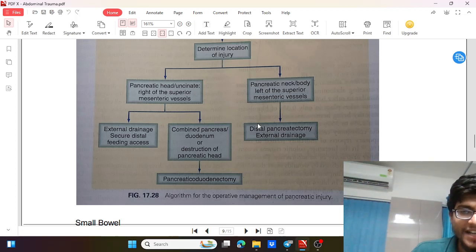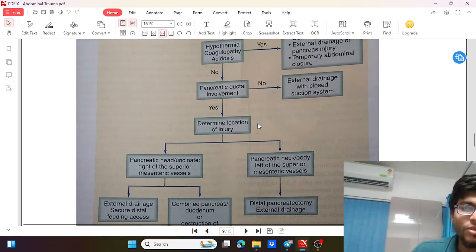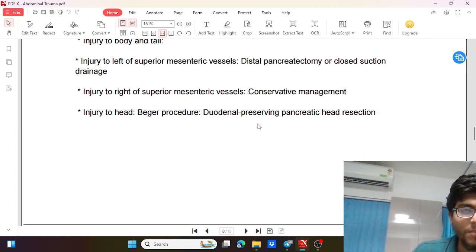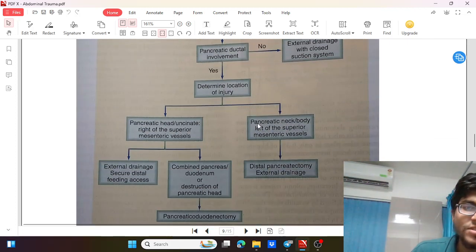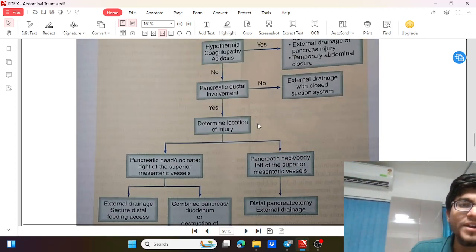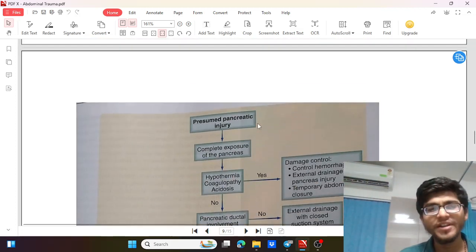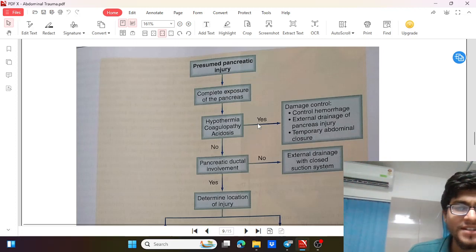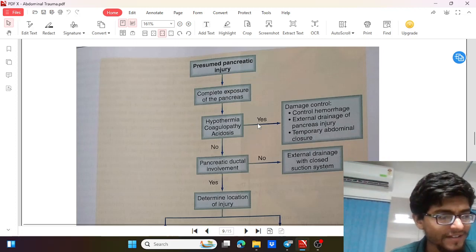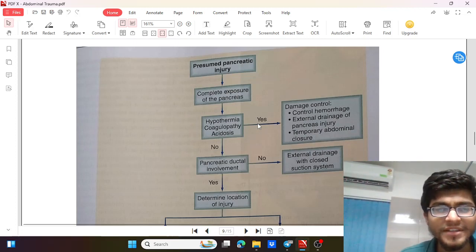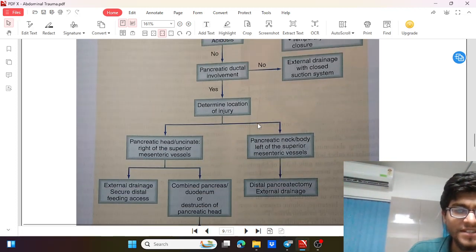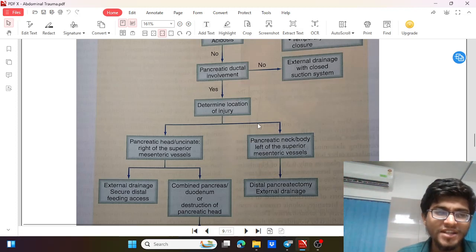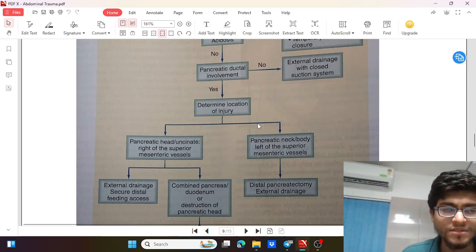So I hope it has been understood. The pancreatic injury, I understand, is slightly complicated, and although this is a protocol, it is not hard and fast. We have to take into consideration the scenario. We have to consider the vitals and the stability of the patient, hemodynamic stability, and then take the decision. If there is an injury but the patient is stable, then there may not be a need for surgery.